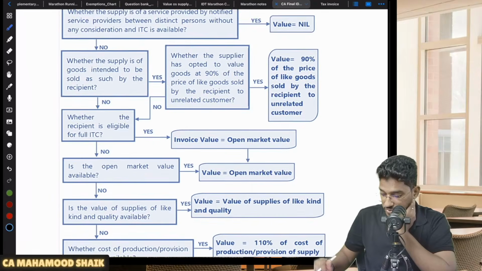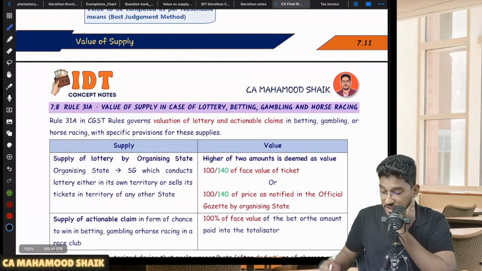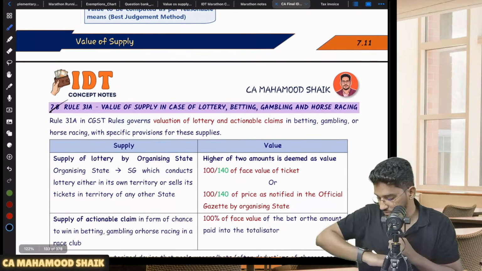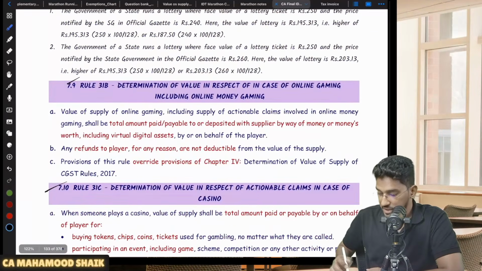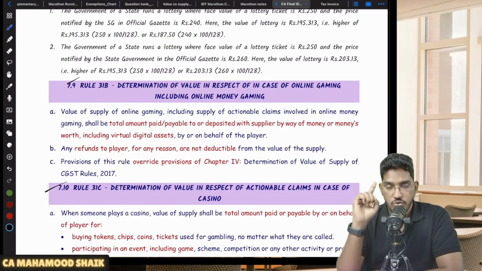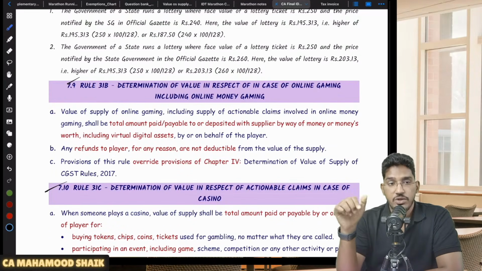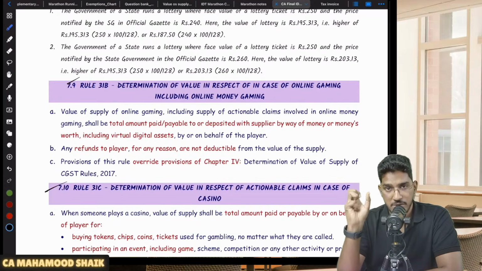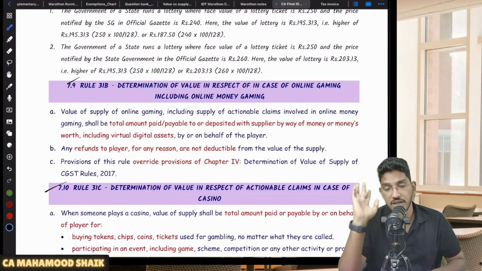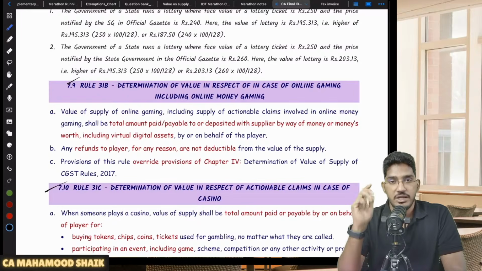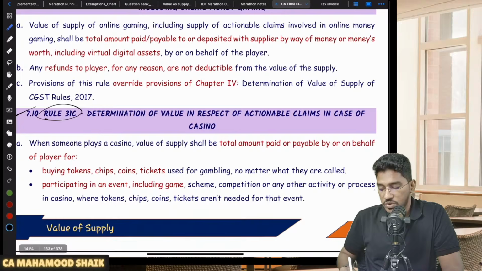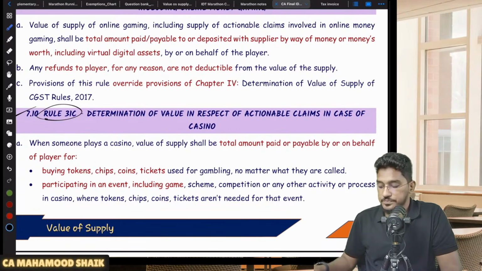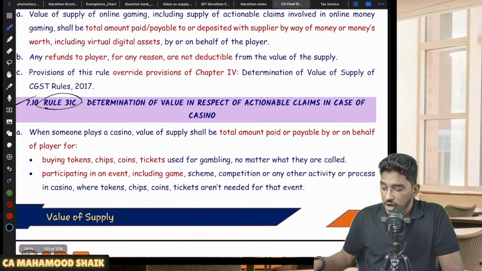Now apart from that, some extra rules we also have. Rule number 32 we have. Rule number 31A we have. These are just straightforward points which you have to refer to. Rule numbers 31A, 31B, 31C all relate to actionable claims. They talk about how to determine the value of supply in case of specified actionable claims. Only 6 specified actionable claims are there. In those specified actionable claims, how to determine the value of supply is explained by rules 31A, 31B, 31C. First I will talk about rule number 31C. C means casino, like this you can remember. Rule 31C talks about how to determine the value in respect of actionable claims in case of a casino.